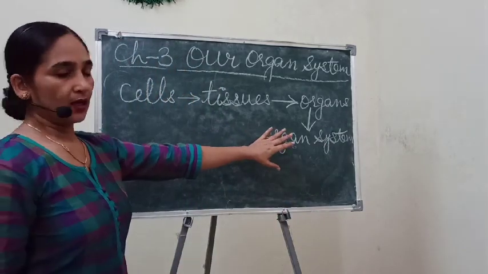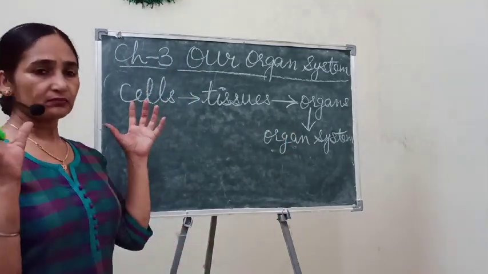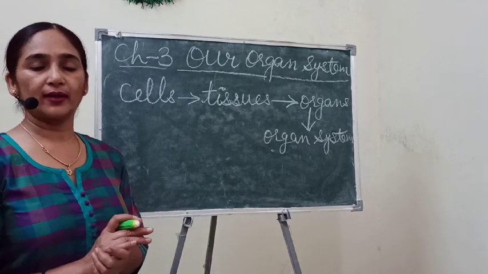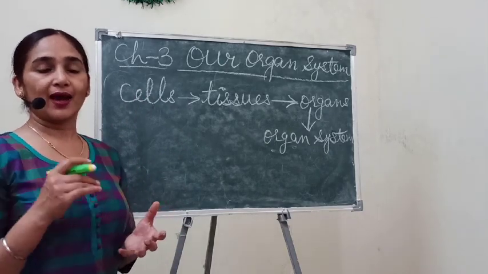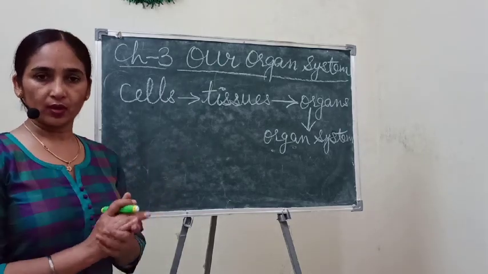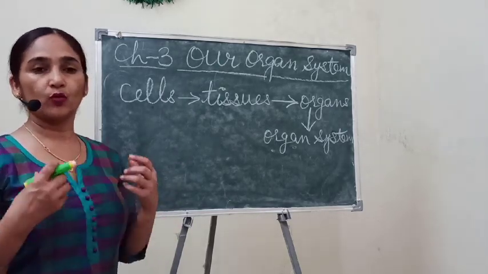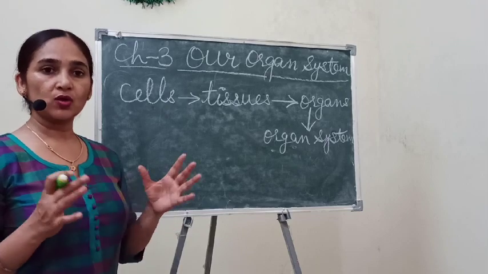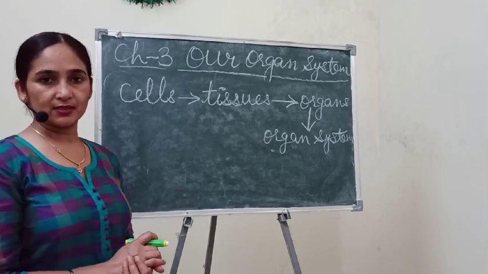And an organ system, you can take any organ system as an example, like our digestive system. Our digestive system has different organs like mouth, food pipe, stomach. These all are organs of our digestive system.